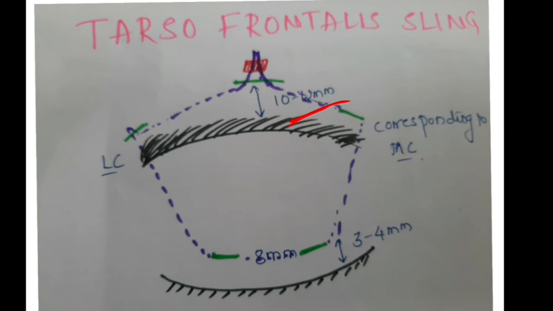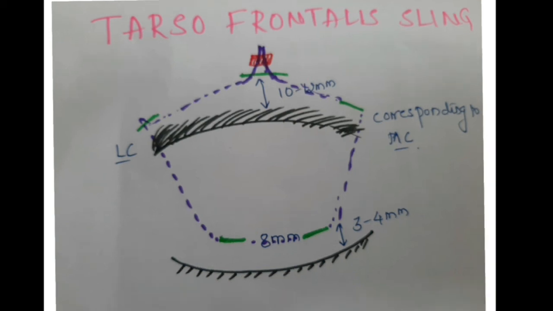Just infiltrate 1 cc of lignocaine along all these marked areas. After that, give a stab incision passing through the skin and a little bit of orbicularis oculi, and the superior incision will be a little deeper. After doing this, this purple colored thing is the suture material which is passed.